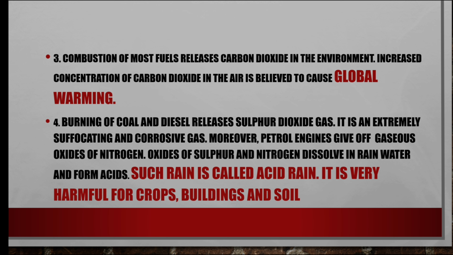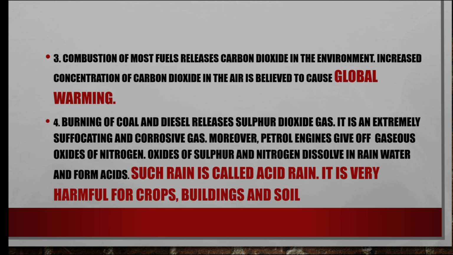Next, we are going to discuss acid rain. Burning of coal and diesel releases sulfur dioxide gas. It is an extremely suffocating and corrosive gas. Moreover, petrol engines give off gaseous oxides of nitrogen. Oxides of sulfur and nitrogen dissolve in rainwater to form acids, and that rain is called acid rain. It is very harmful for buildings, soil and crops.